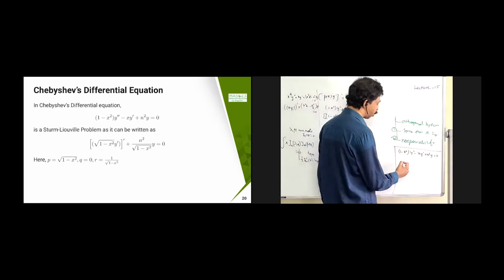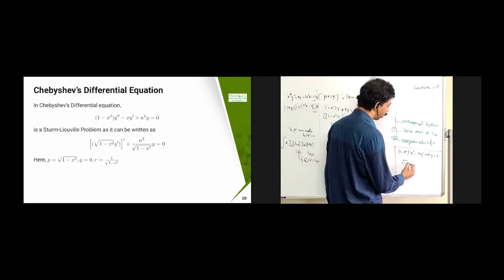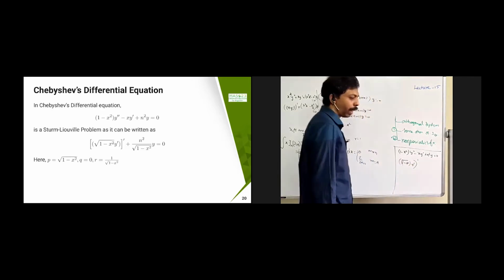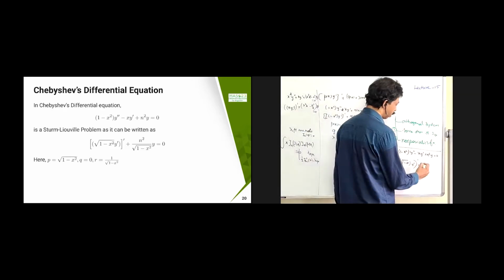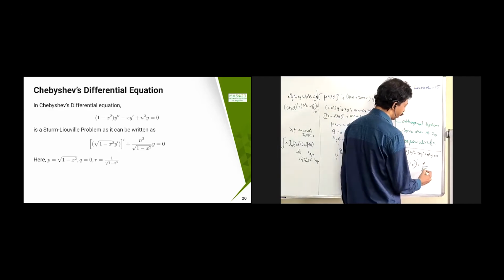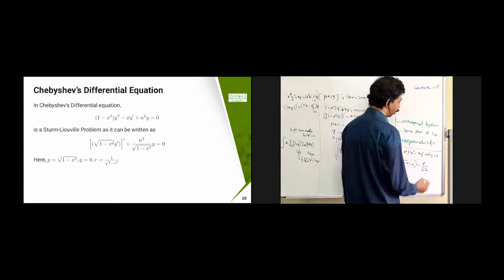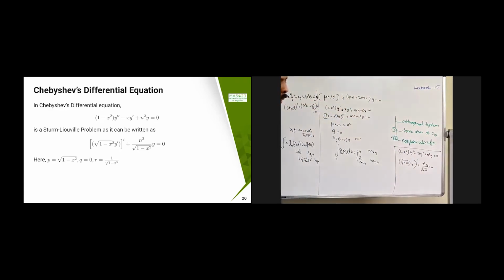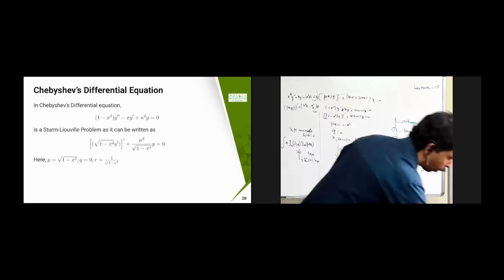This can be written as square root of 1 minus x square y dash, whole dash, plus n square by square root of 1 minus x square y equal to 0. You can verify that this is going to satisfy the Sturm Liouville problem, where p is square root of 1 minus x square and r is 1 by square root of 1 minus x square. Q is going to become 0. You can verify that. So this is going to be the case for a Sturm Liouville problem.